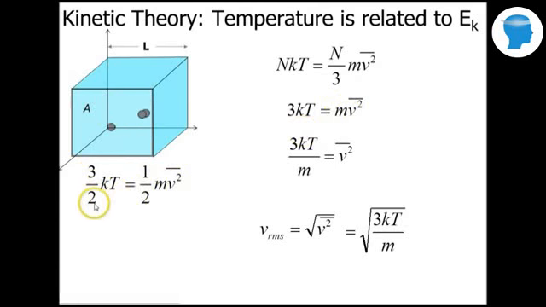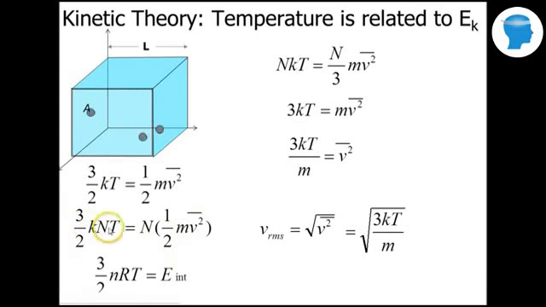So now I have 3 halves kT on the left hand side. Now I'm going to multiply both sides by the number of particles N, and this kT we saw on the prior screen. We saw that it was also equal to nR, so I'm going to substitute that in. And really what this is, is the internal energy of the particles. Again, it's related to the speed of those particles.